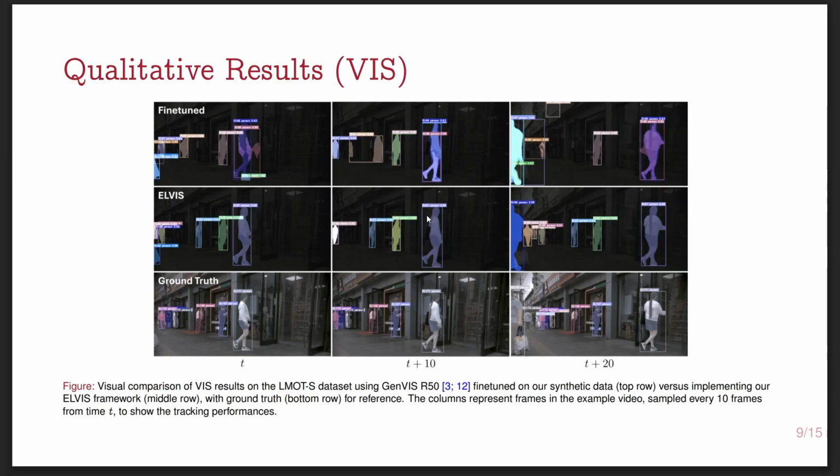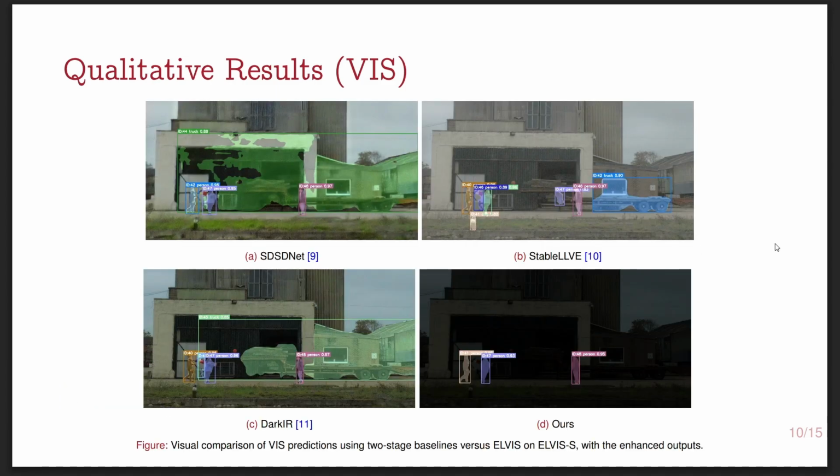You can see that ours is effective at using the enhancement decoder head. We're effective at tracking the woman across the video, and we don't have these false detections. And comparing against two-stage baselines, you can see that ours does not segment the building and consider it as part of the truck. However, we do like to note that ours is not able to segment the truck whatsoever. However, compared to the other one, A-stable LLV, which is the closest at segmenting only the truck, we also don't have these false positives.